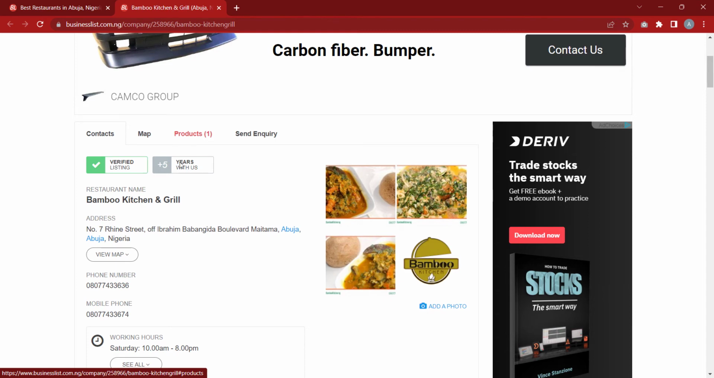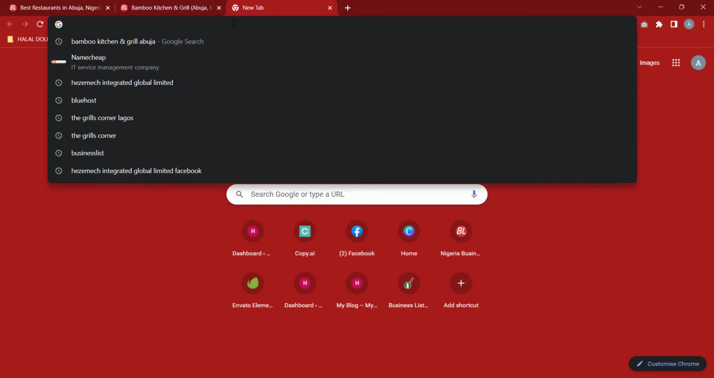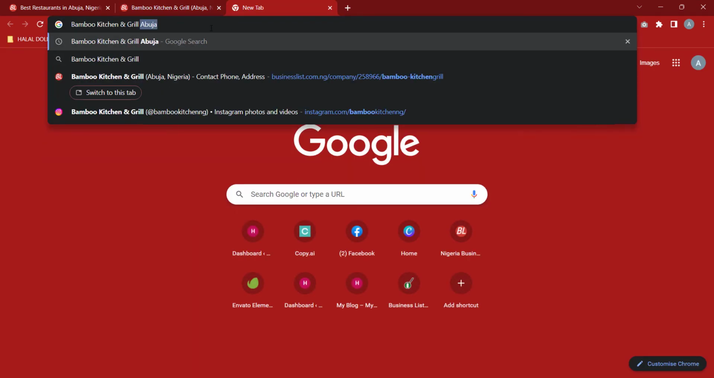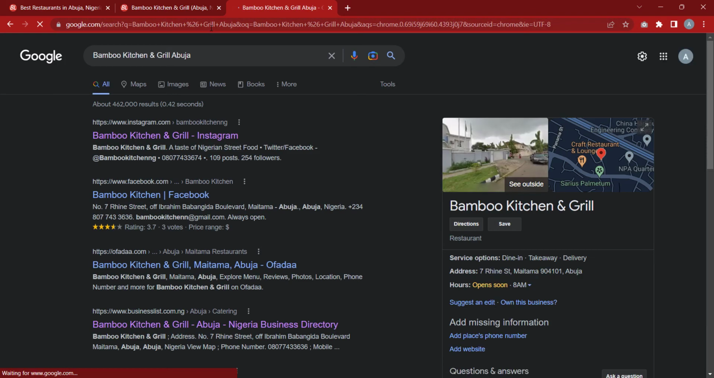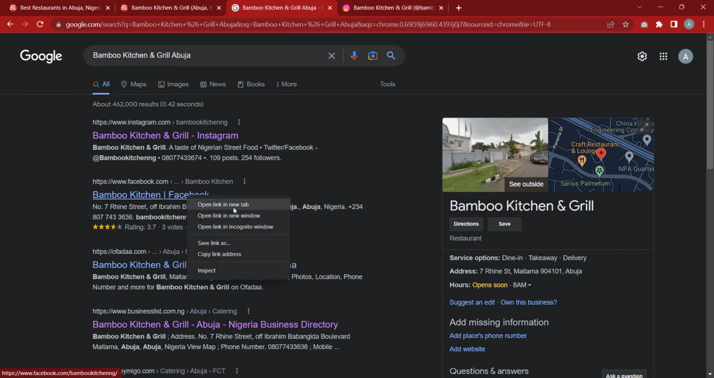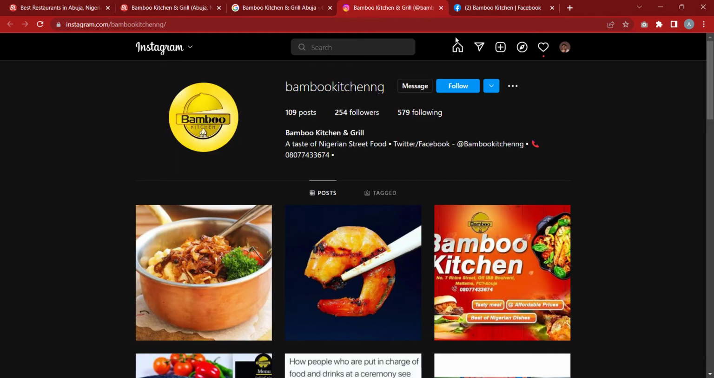The second thing you're going to do is search for them on Google. The reason for this is we want to check if they have, in this case it is Abuja, a presence on Facebook or on Instagram. You can see that they have an Instagram presence and they also have a Facebook presence. So this is beautiful. This person is on Facebook, and on Instagram too.